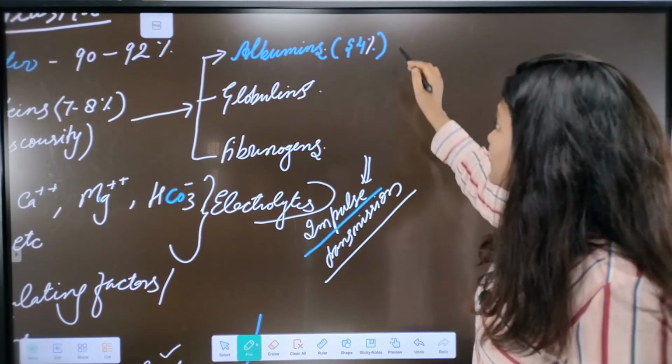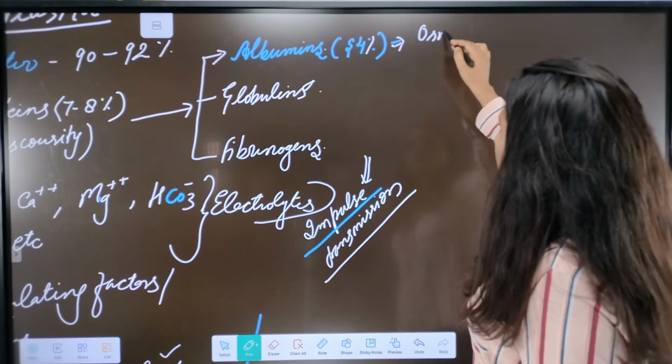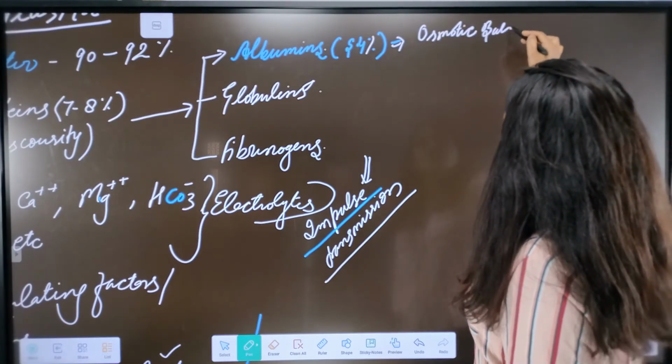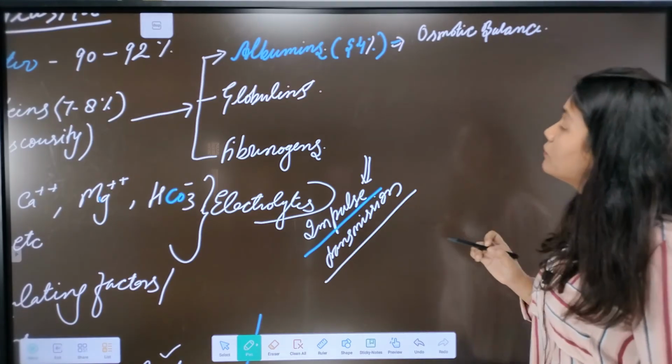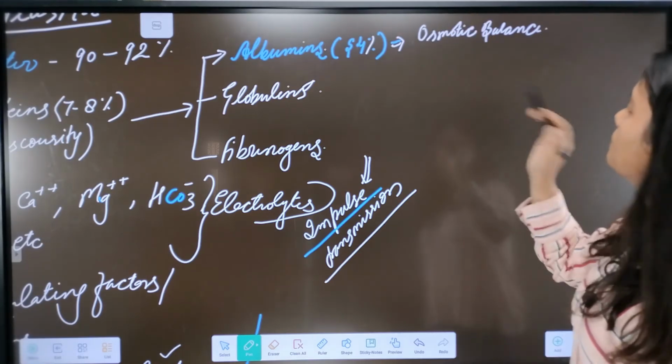Their first work is in the osmotic balance, which means their presence maintains the water content in the blood.